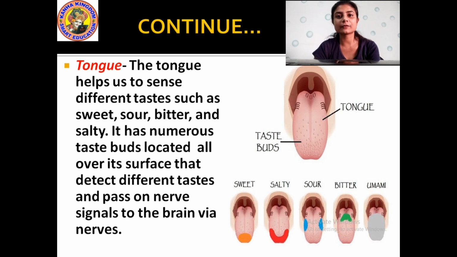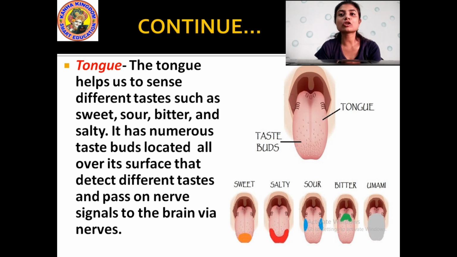That means through nerves. How do we get the taste of the different food? Through the tongue, because there are different taste buds located in our tongue in different parts. Through that we get the different tastes of the food like sweet, sour, bitter, salty. These are the different tastes of the food that are sensed with the help of the tongue.